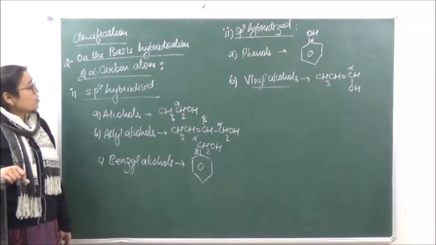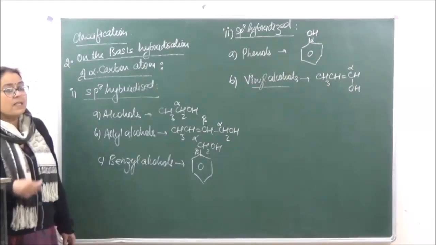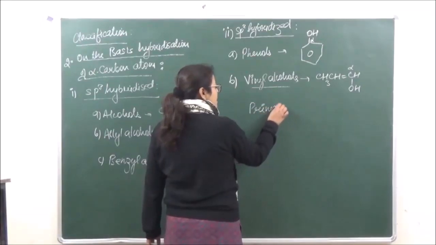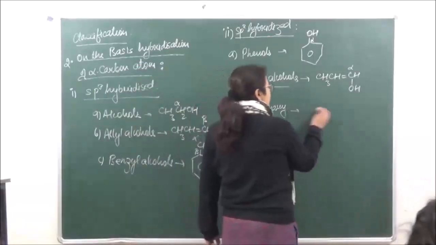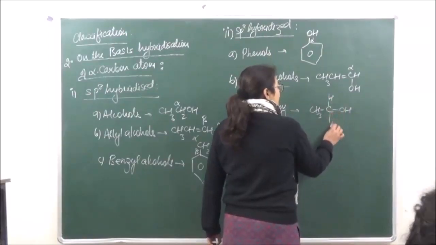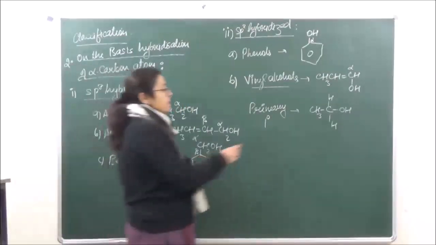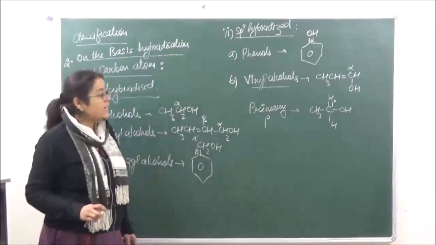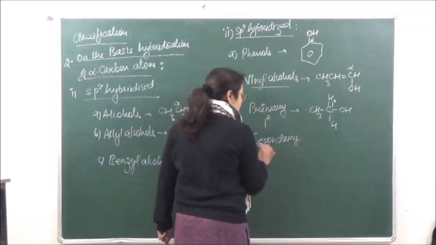Now when we are talking of sp3 hybridized, the alcohols may be further classified into the following. The first one is primary alcohols, known as 1-degree alcohols. In 1-degree alcohols, the carbon atom to which the OH group is attached is linked to either one or no carbon atom. Over here this carbon atom is attached to only one, so it is 1 degree. Then second we have secondary.